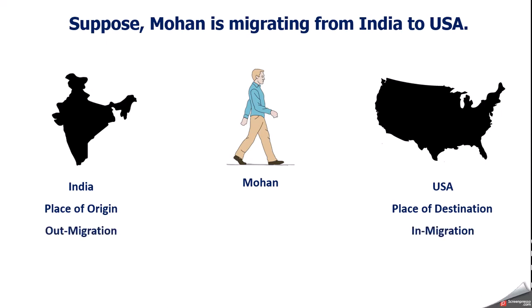For India, Mohan will be counted as out migration because Mohan has gone out of the country. But for USA, Mohan will be counted as in migration because Mohan is going to enter that country, USA. So you can compare what is out migration and what is in migration. For India, Mohan will be called emigration, and for USA, Mohan will be called immigration. The pronunciation is more or less the same, so you can also learn the pronunciation from the internet. Emigration and immigration.